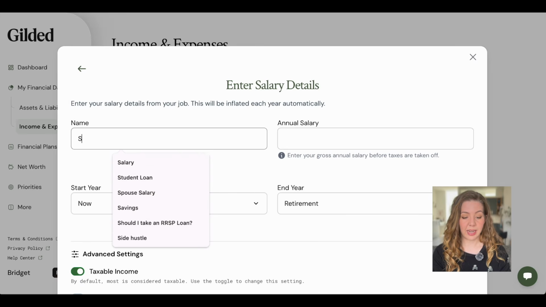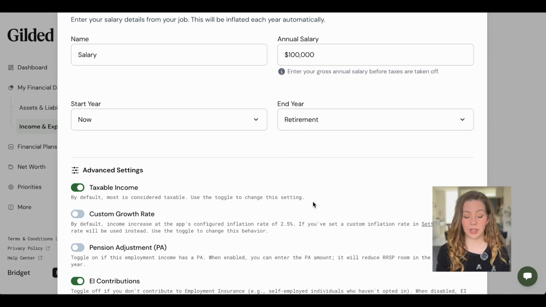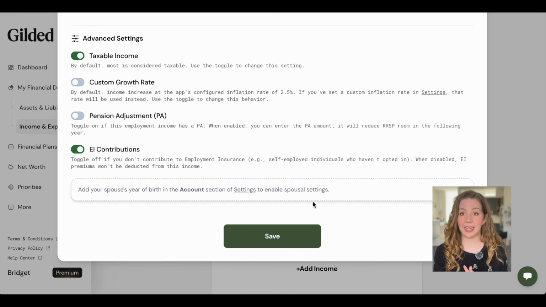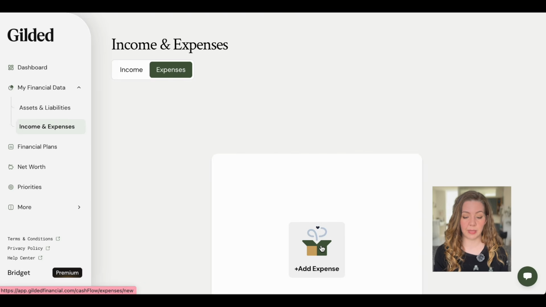First, we're going to add a salary of $100,000. And we're saying that starting now and ending at retirement, which we've already set as age 55. Next, we're going to go to expenses.